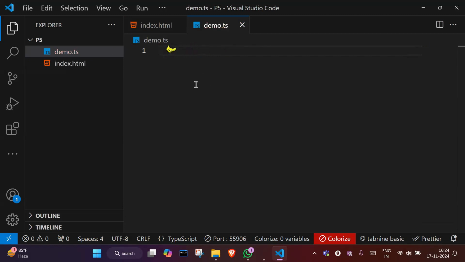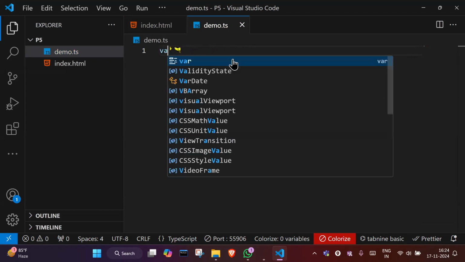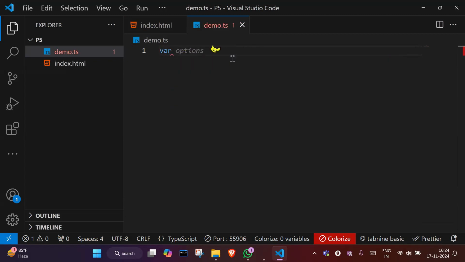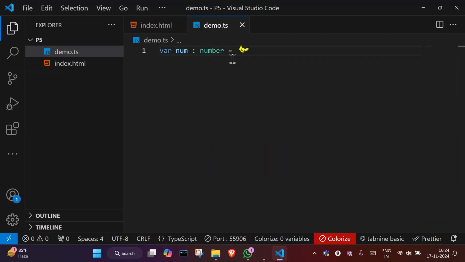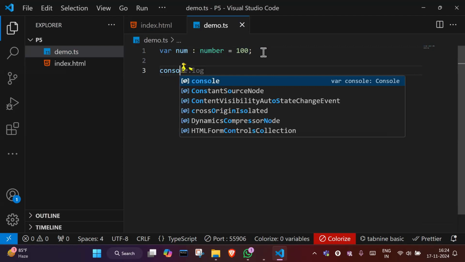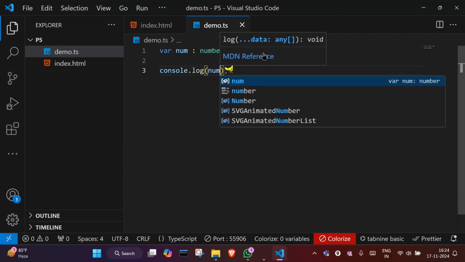For example, if you want to create a variable in TypeScript, you will write var, which is the keyword. Now you will write the variable name, suppose num. After that you will write the type of this num. The type of num is number, the number data type. Now you will assign a number to this variable. If I assign 100, semicolon, then this 100 will be assigned to num. Now I will write console.log and print num.